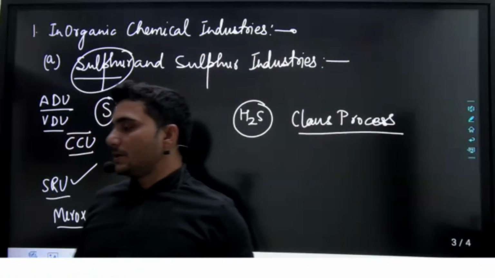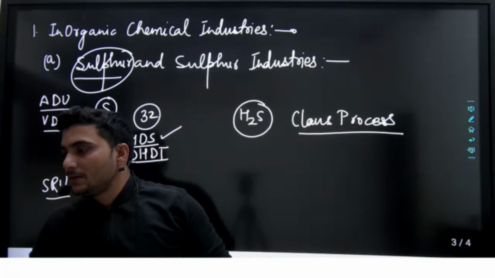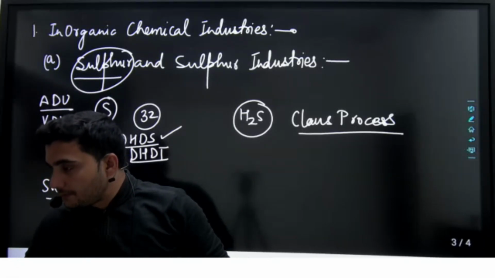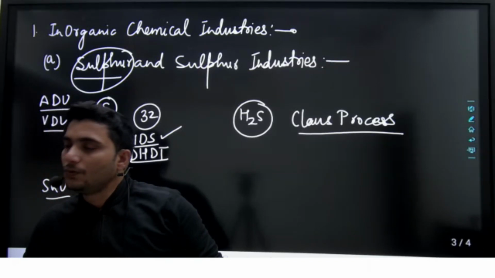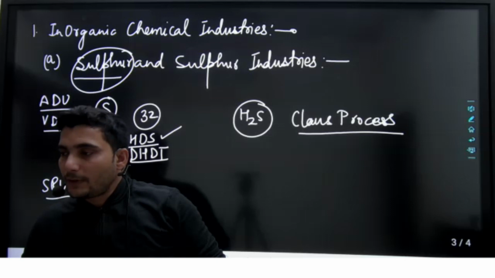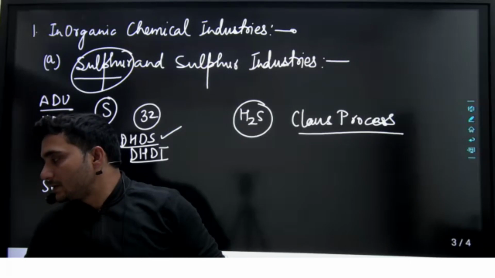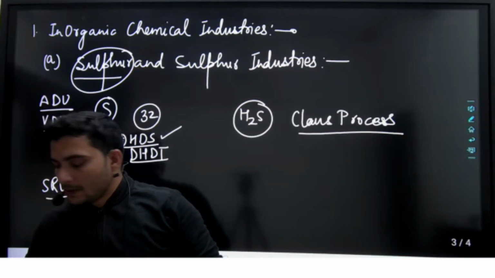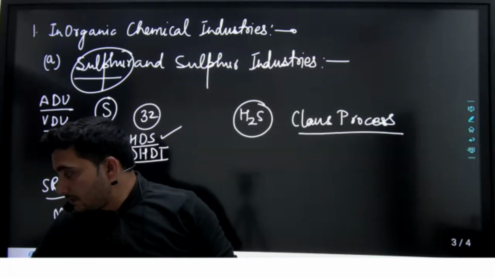It is also used in the pharmaceutical industry, meaning sulfur is used for skin diseases. So sulfur is used in different industries for different purposes. Sulfur is also used in gunpowder.